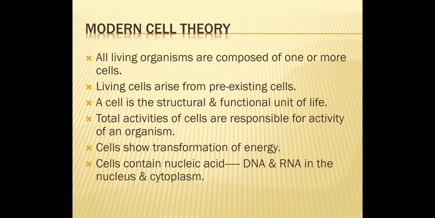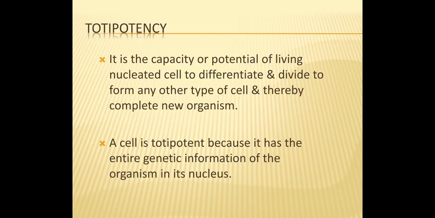Now let's see the details of totipotency. What is totipotency? Actually, it is the ability, or you can say the potential, of any living or nucleated cell to differentiate and divide to form any other type of cell, or a complete new organism.